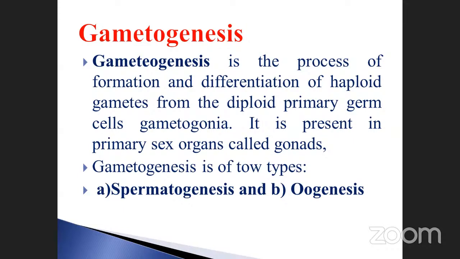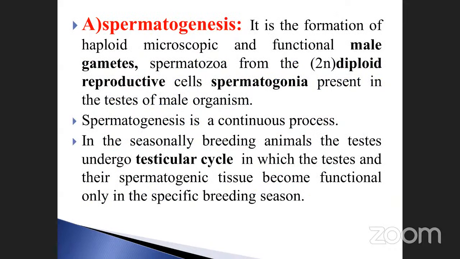Gametogenesis is of two types. One is called spermatogenesis, which is nothing but sperm production, and the other is oogenesis, which is nothing but egg production. These are the two types of gametes produced by the respective sexes. The first one is called spermatogenesis. Spermatogenesis is nothing but sperm production.